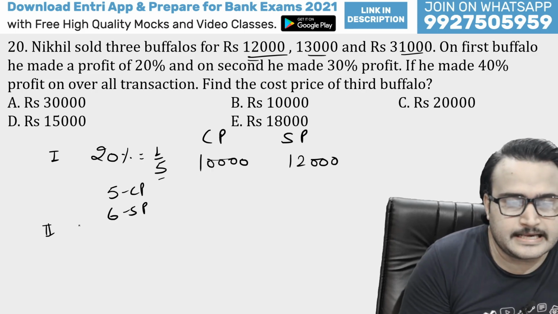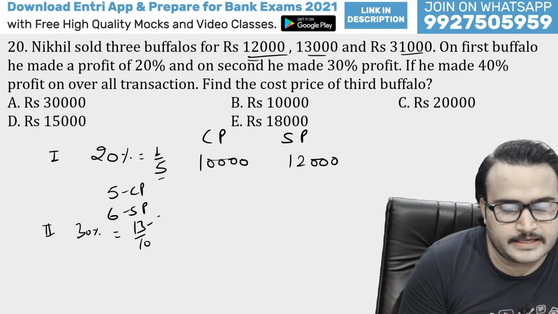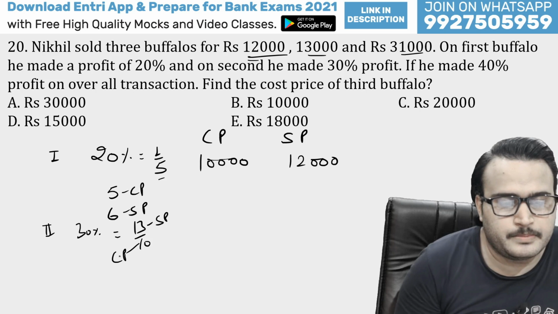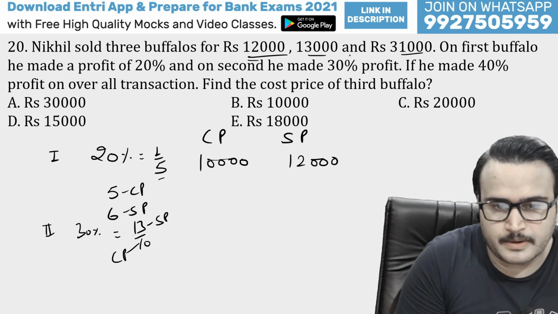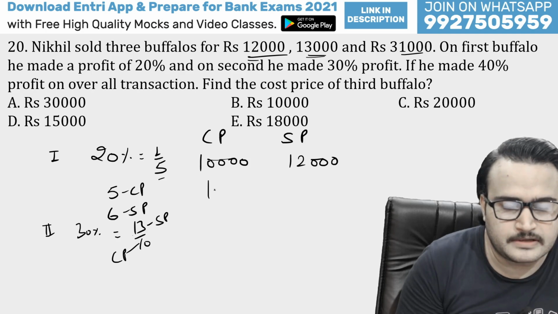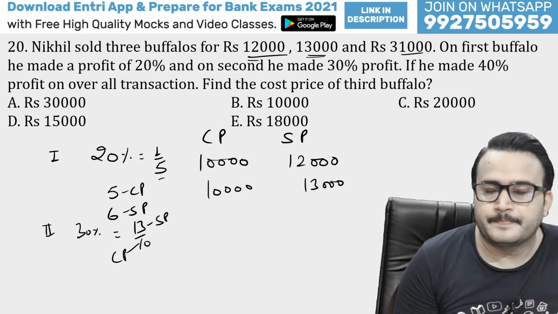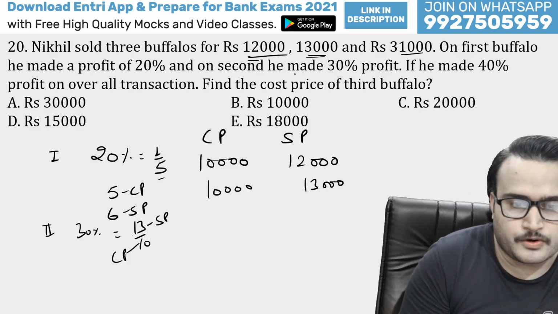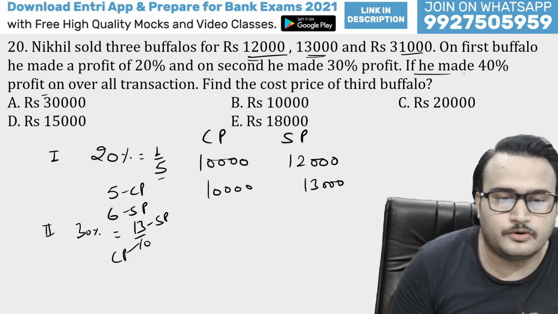For the second, 30% profit means 13 by 10, whereas 13 will be SP and CP will be 10, and this 13 is equal to 13,000. So guys, again 10,000 and 13,000. Okay, you got it. On the first buffalo, on the second he made a profit, and overall he made 40% on the transaction.